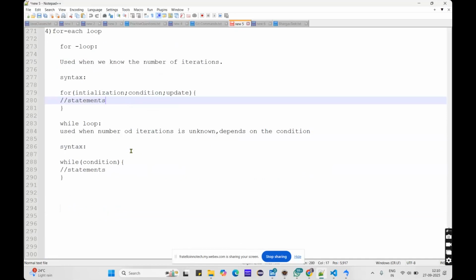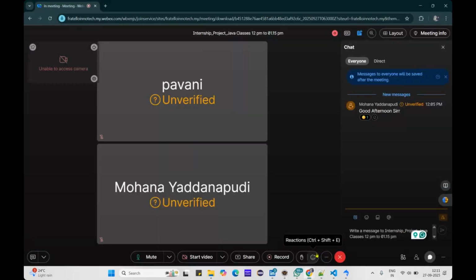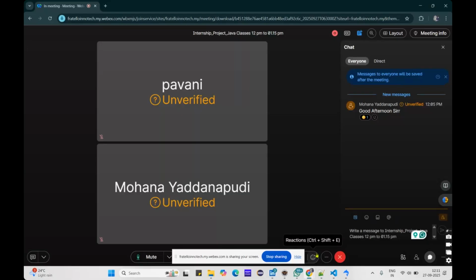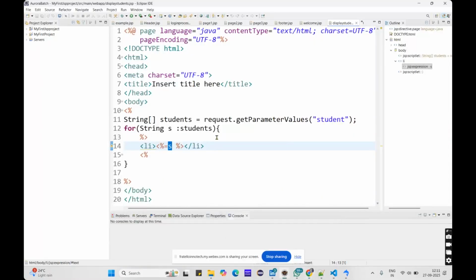Now we'll go with the do while loop. Till now, if you have any questions, you can ping in the chat box, or unmute yourself and ask me in the middle of the session also. If you face any issues or didn't understand anything, just unmute yourself and let me know.